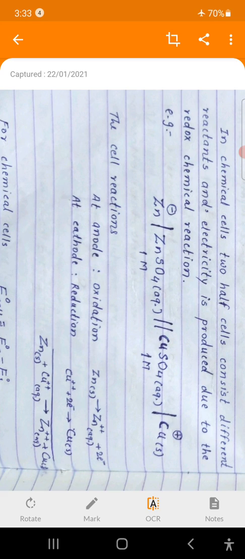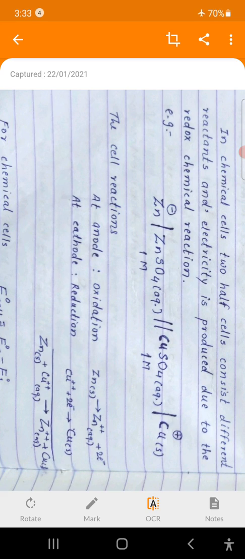What is the definition of anode? It is the electrode where oxidation takes place. Then here in this case zinc is the anode, and oxidation takes place as Zn solid from that electrode dissociates as Zn2+ plus 2 electrons, and the zinc solid rod which is dipped in zinc sulfate solution dissolves slowly.